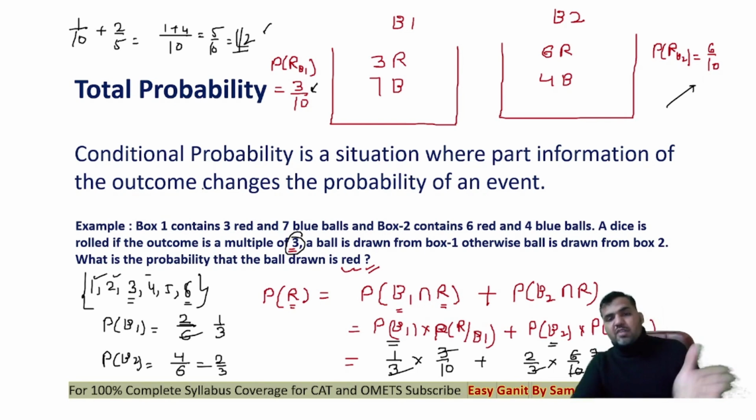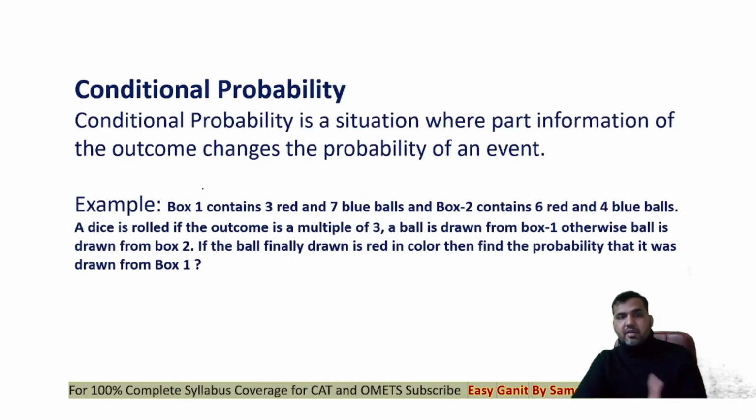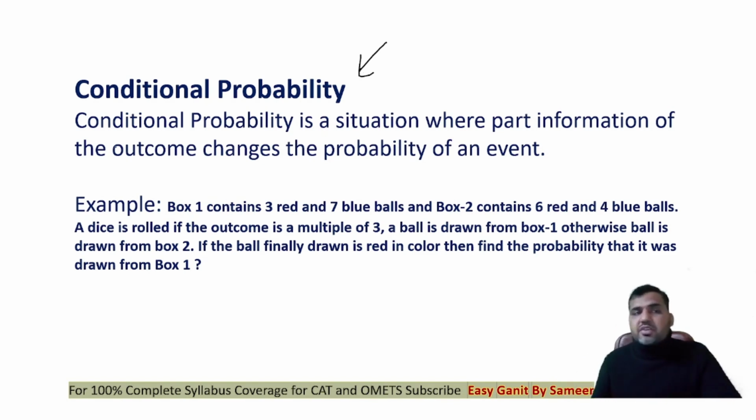So this is the total probability. What are we finding here? We are finding the total probability of drawing the red ball. Now when it comes to conditional probability, questions are solved through Bayes theorem, but again you don't need that if you just try to understand the question. You can solve conditional probability questions if you know how to find out the total probability.